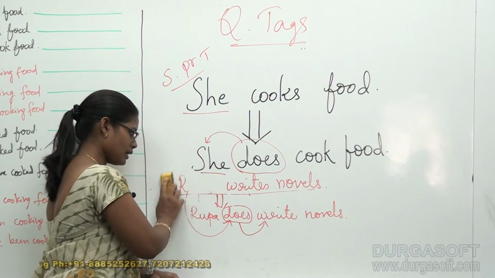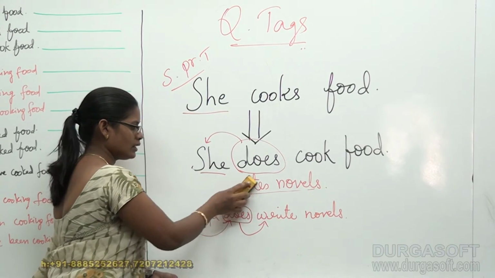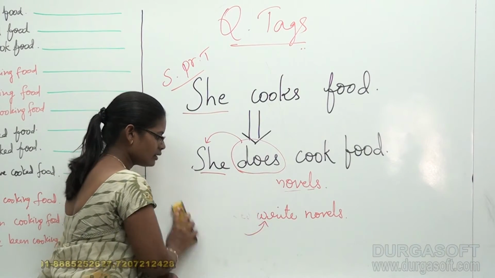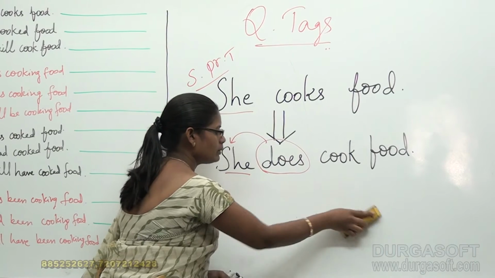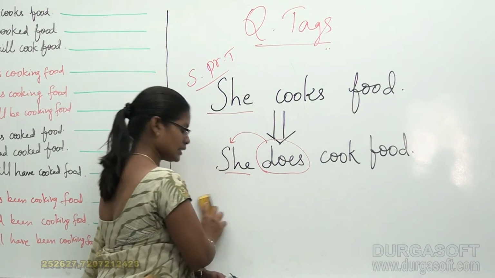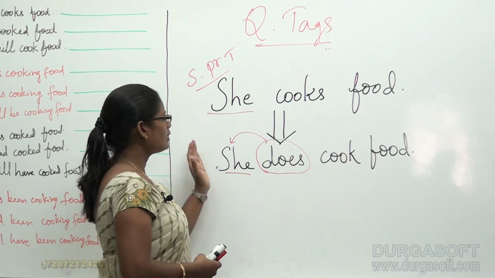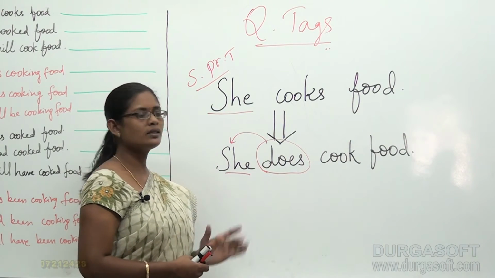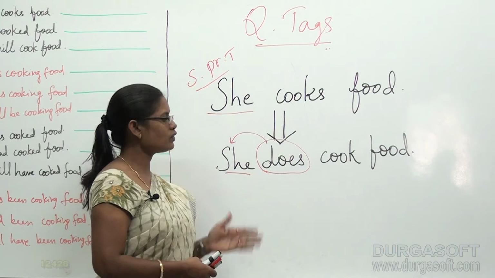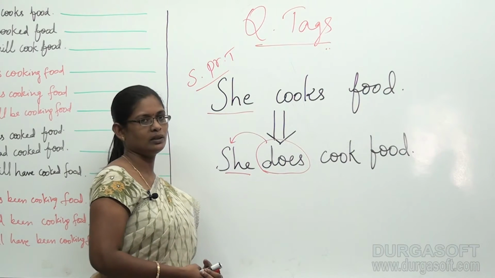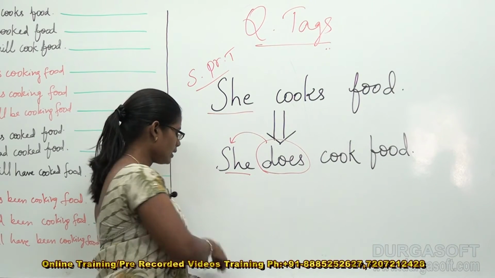I hope you revised it, right? I hope you remembered this. This was a very big exercise that we discussed in our previous classes. And see, now the sentence is ready for us. She cooks food became she does cook food. Now what am I doing?